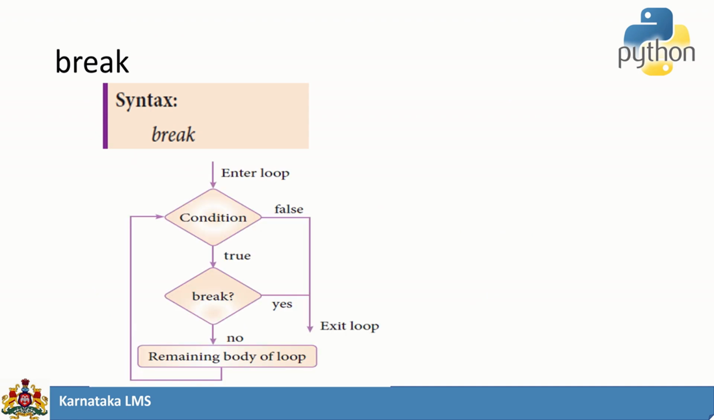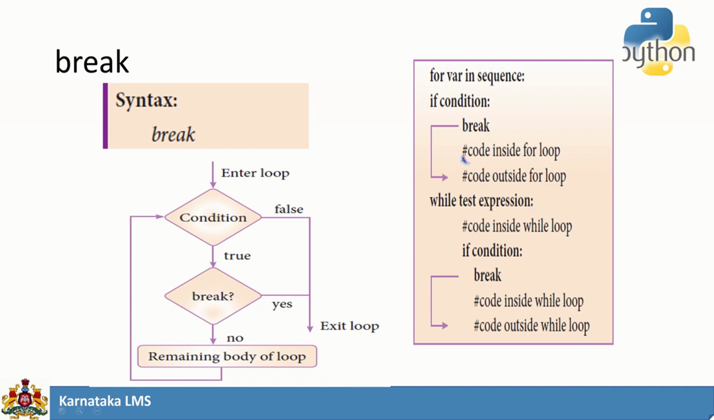So the syntax is only break. If the condition is true, it will just go for break. If it is break, then it will exit the loop. If the condition is not true, it will continue with the next iteration and so on. So for example, if condition break, then it will take the control out of the loop.